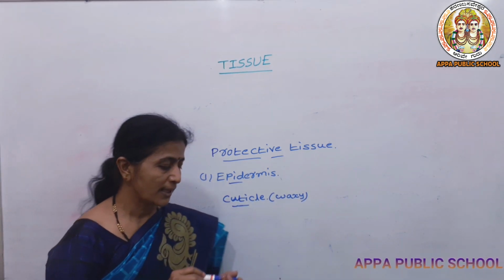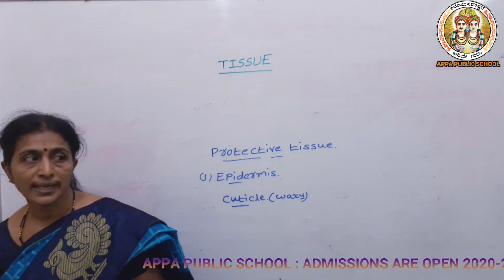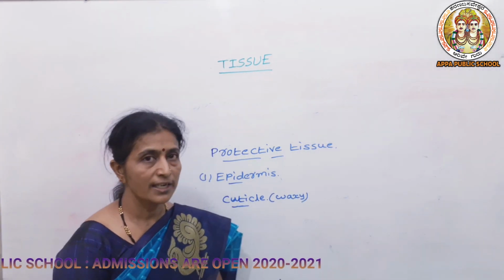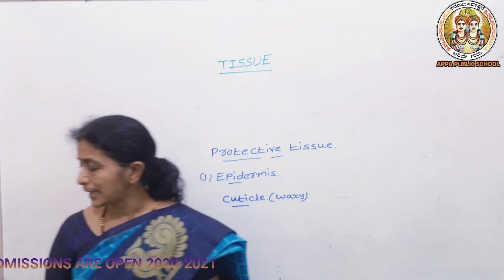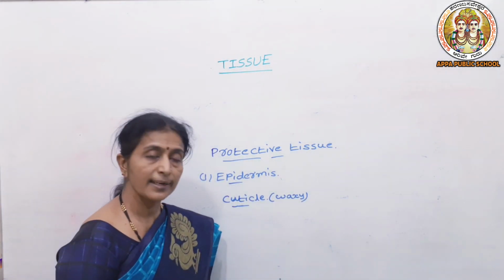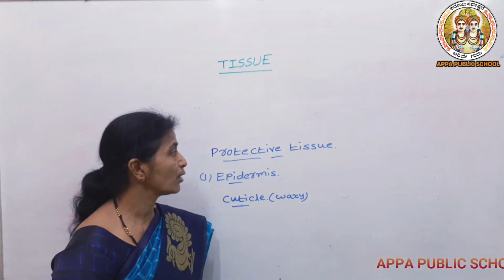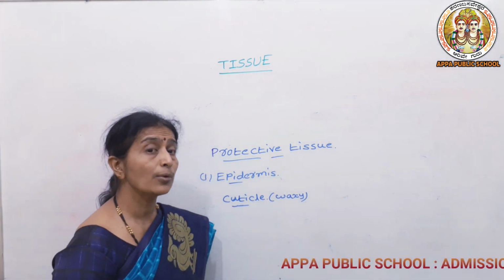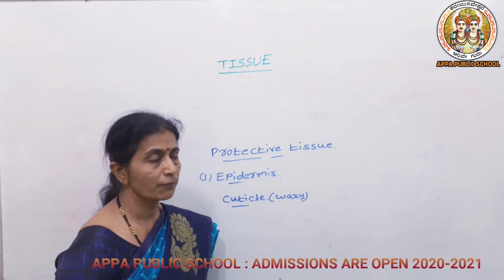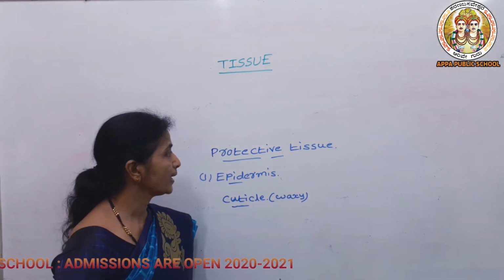The next one is about the stomata. They are the small pores present on the leaves, and their main function is to help in the exchange of gaseous material. And the last one is cork. The epidermis later on in trees develops many layers and forms the cork, and it acts as an insulator. That's why it is used in making sports goods, for example cork ball and shuttlecock. So this is about the protective tissue.